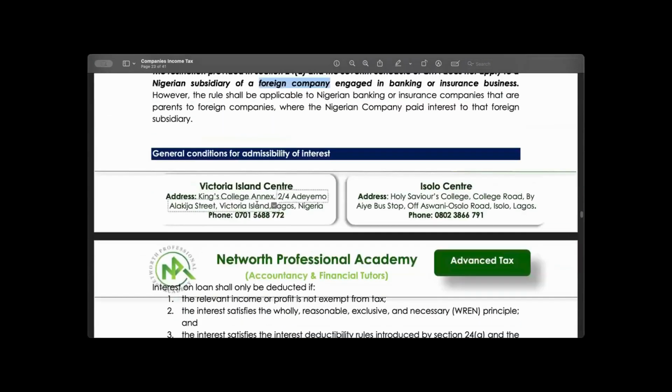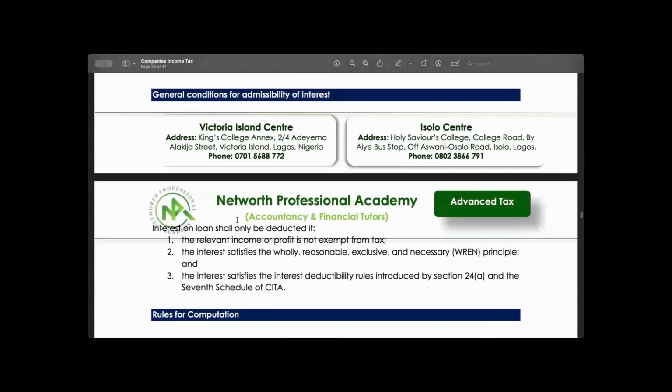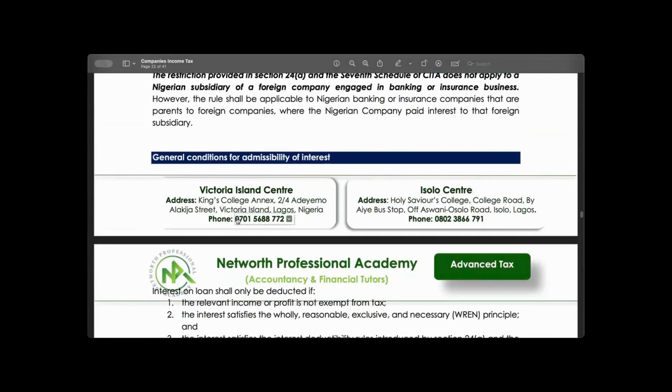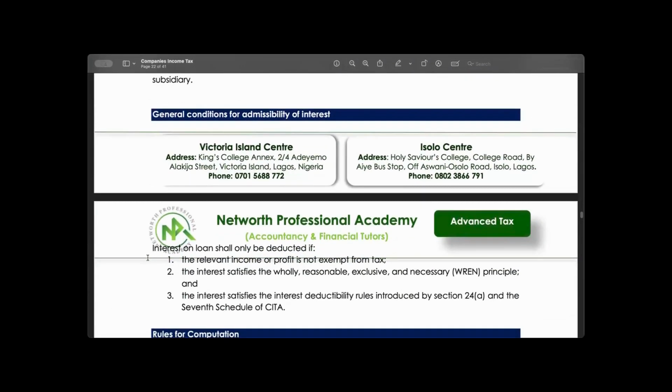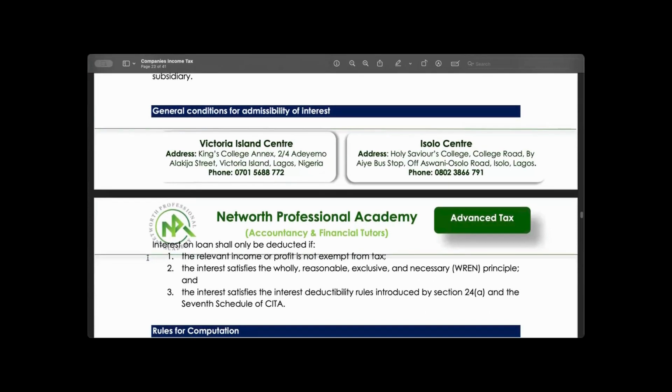Okay, how do you compute your interest? I gave some conditions for the interest to be admissible. Number one, the interest on loan shall only be deducted if the relevant income or profit is not exempted from tax.